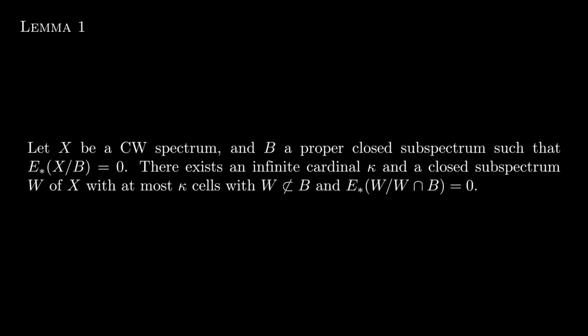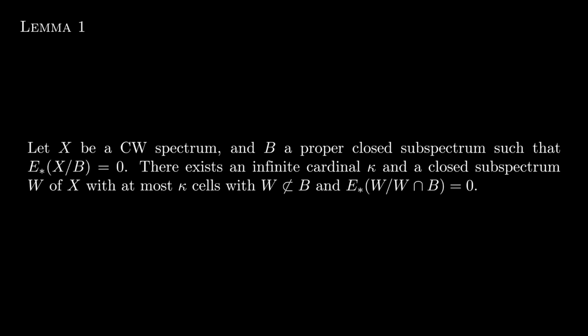We will need this preliminary, more technical result before getting to the statement that we are really after. So, given a CW spectrum X, suppose we have another proper closed subspectrum B. Already B being closed ensures that X mod B is itself a CW spectrum. So assume B is also such that E star of X mod B is 0. This is the notation for the generalized homology theory associated to E.